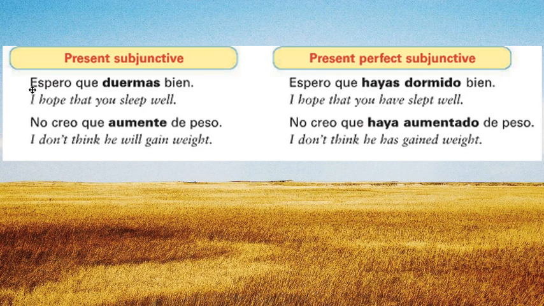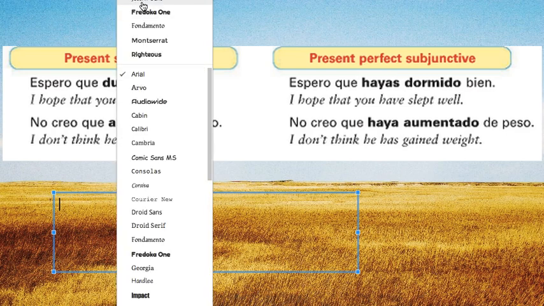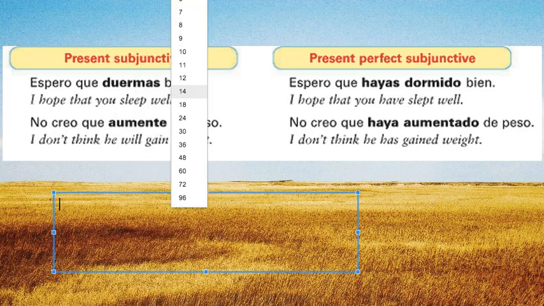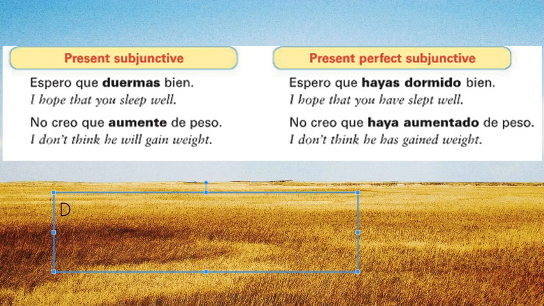Let's break this down. Look at how this transforms. We're going from duermas to what? Hayas, because this is the tú form, and it comes from the verb dormir.